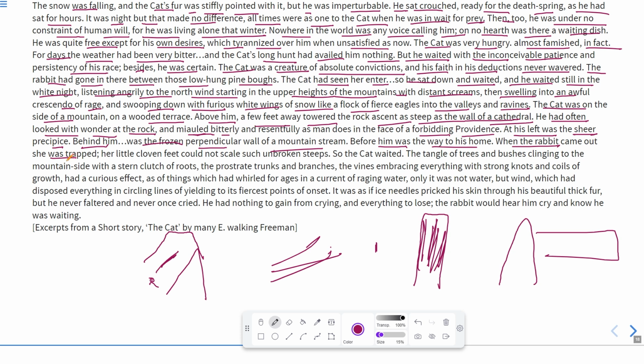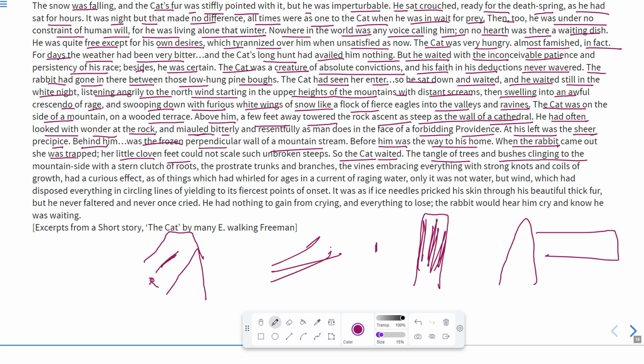When the rabbit came out, she was trapped. Now, what happened? The rabbit came out, but she was trapped. It means she was not movable, so she was trapped over there. Her little cloven feet. Cloven means, you can say, her feet. Those were wrinkled, or you can say those got cracks just because of cold, and could not scale such unbroken steeps. So the cat was not able to move just because his feet were paining. His feet were paining because of the cracks, just because of the cold. So the cat waited over there only.